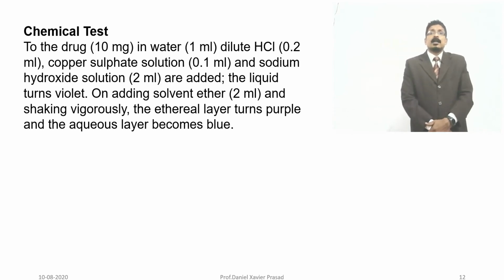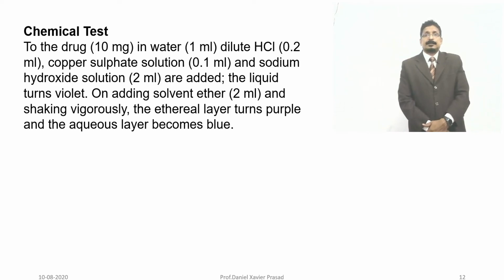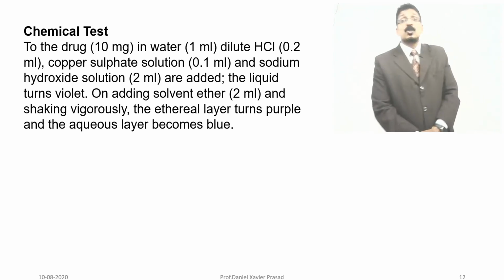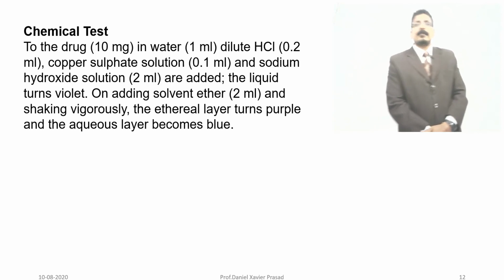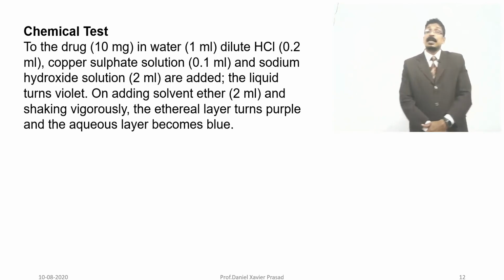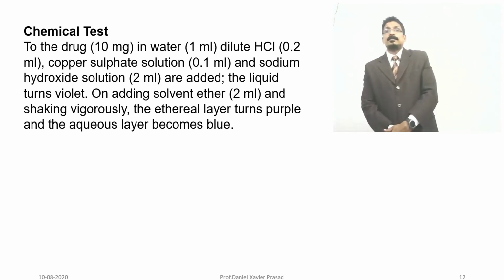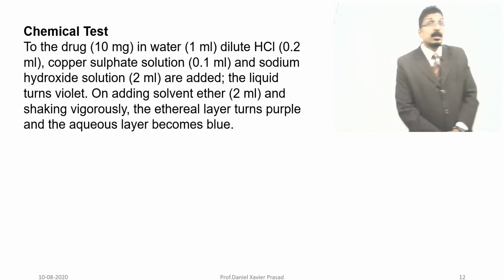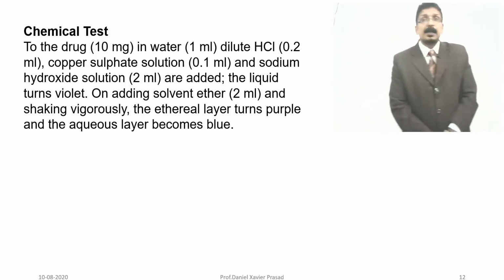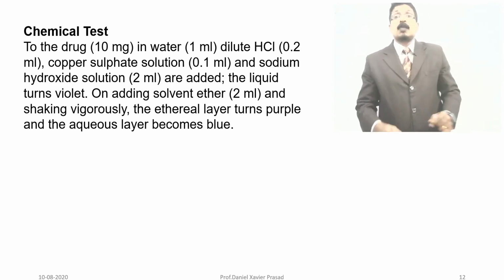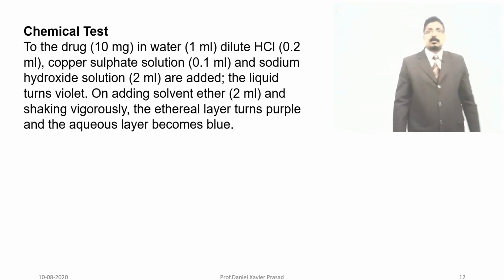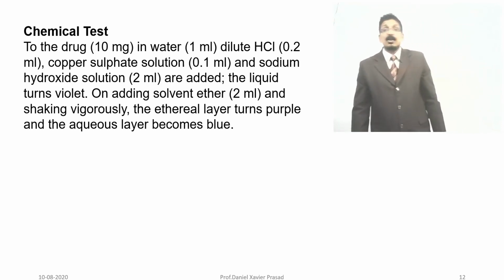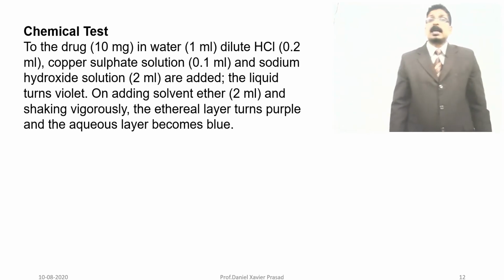The liquid turns violet. On adding solvent, 2 ml ether, and shaking vigorously, the ether layer which is separated turns purple, and the aqueous layer becomes blue. So it was also performed by the students and they have observed.